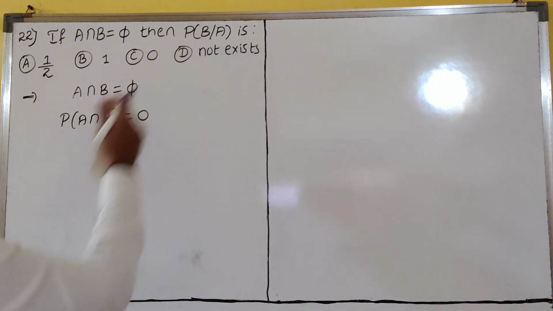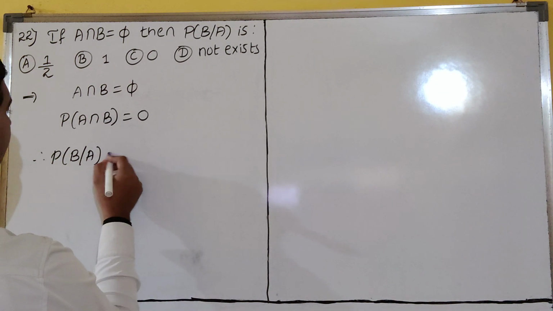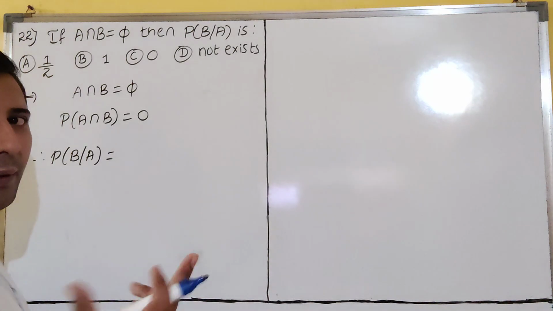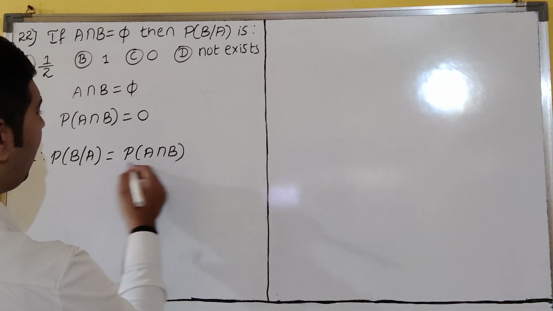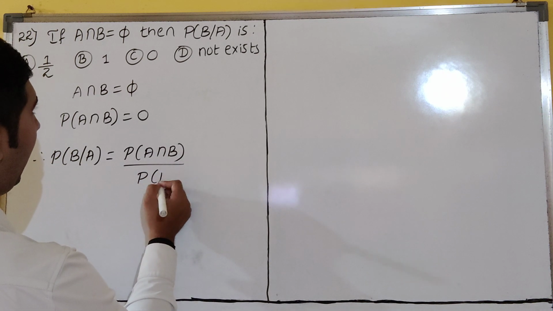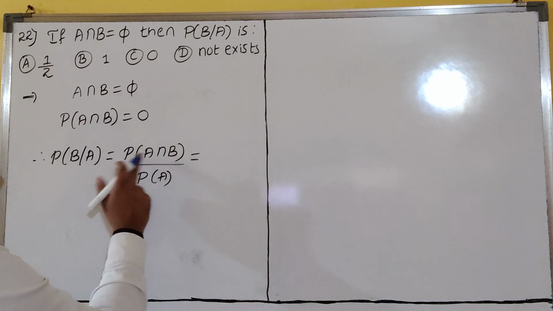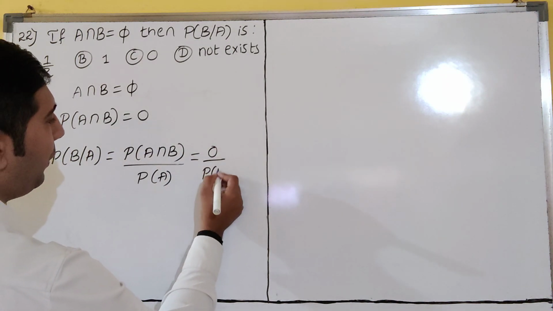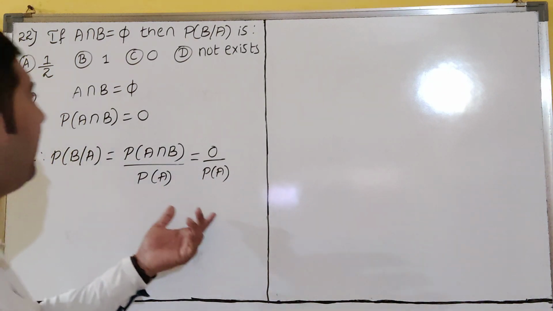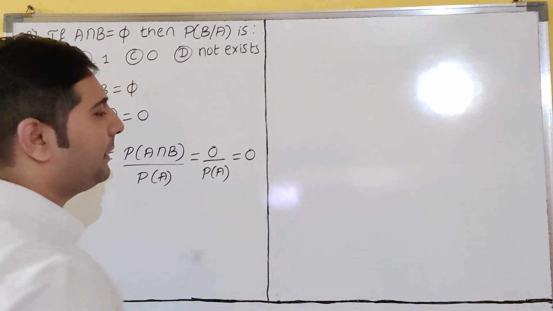So now let us find what? P of B bar A, dear students. So how to find this one? P of B bar A, how will we write, dear students? P of A intersection B divided by P of A. So now see, P of A intersection B is how much? 0, I can write. P of A we will write. So P of A may be anything. So 0 by anything is what? Here we can write it as 0, dear students.